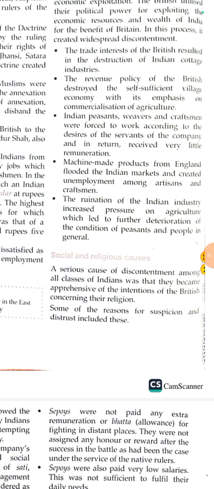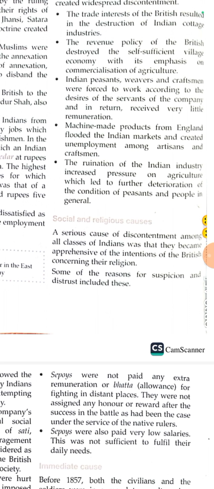The revenue policies of the British destroyed the self-sufficient village economy with their emphasis on commercialization of agriculture. Indian peasants, weavers, craftsmen were forced to work according to the desires of the servants of the Company, and in return received very little remuneration. For this, commercialization of agriculture was a good example. People were forced to grow indigo, right? So contracts were signed by indigo planters and peasants, and they were getting very little remuneration in return, right?